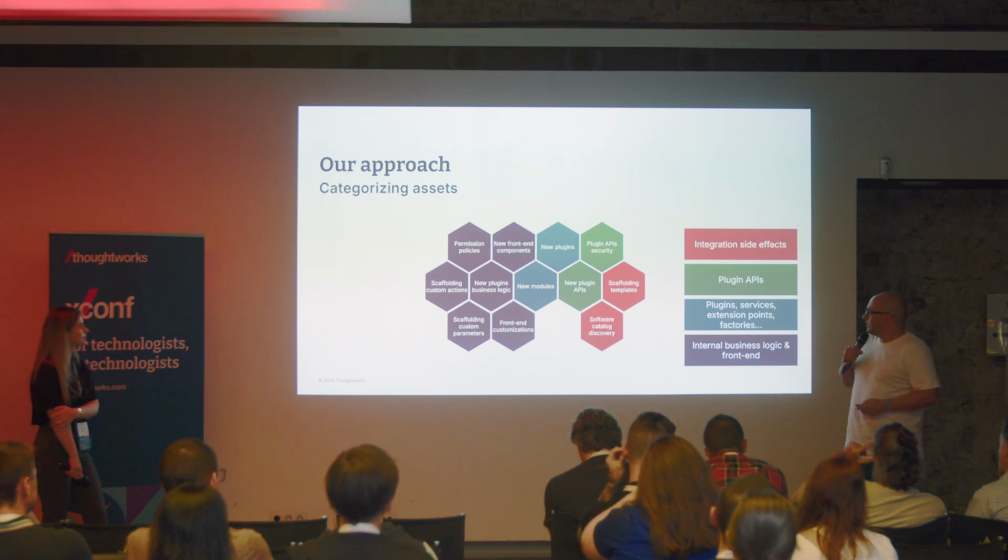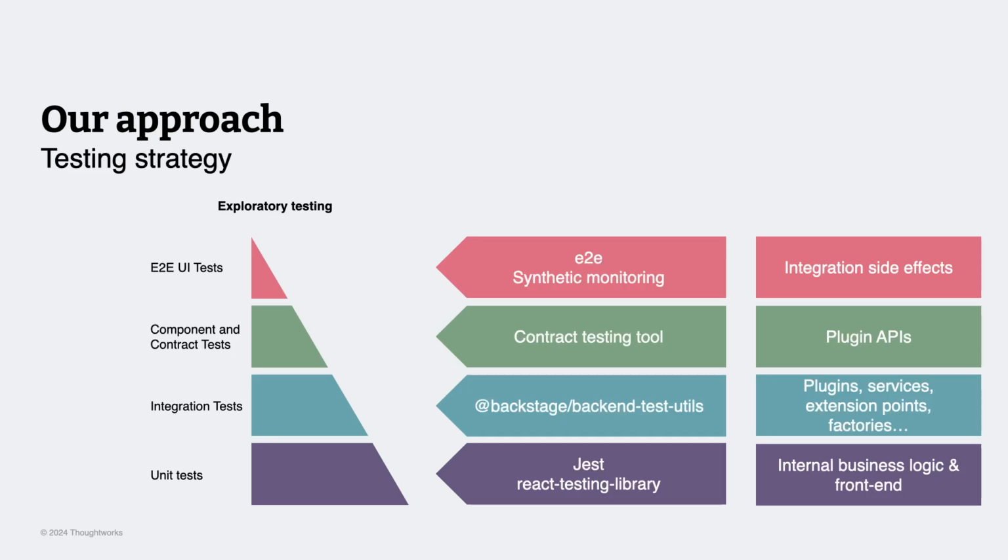After creating these categories, we started using the regular tools that Backstage is providing. Jest and React Testing Library are used in Backstage for the unit tests, but there is also a plugin that provides you testing functionalities. With those two, we were able to do TDD for our internal developments. So those two allowed us to shift tests to the left as much as possible and started developing new functionalities in Backstage as we move along.